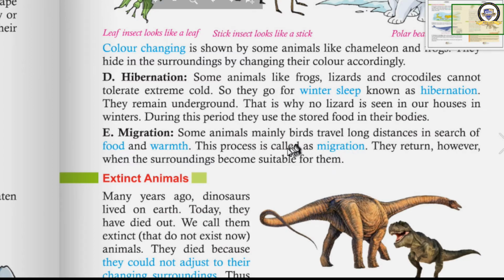They leave their area and their surroundings and they go to far off places. This process is called migration. They return when the surroundings become suitable for them. This is also a way of adaptation.